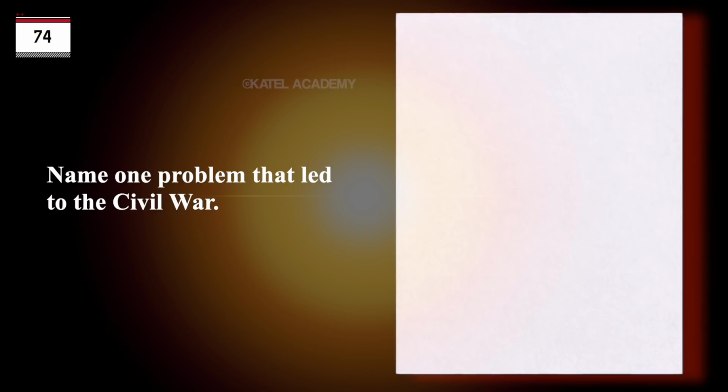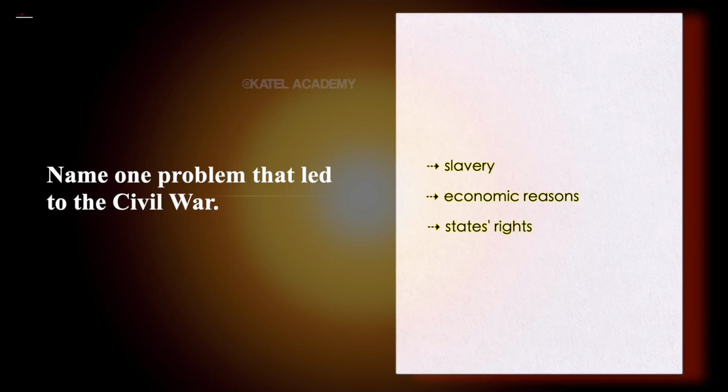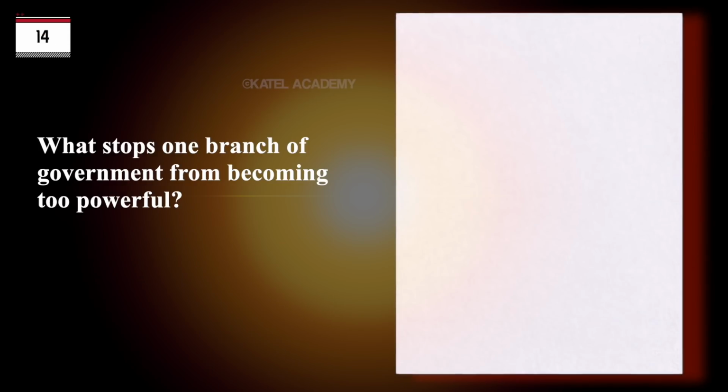Name one problem that led to the Civil War. Slavery. Economic reasons. States' rights. What stops one branch of government from becoming too powerful? Checks and balances. Separation of powers.